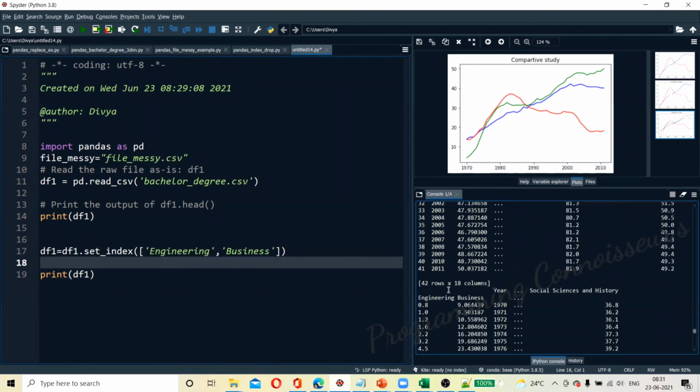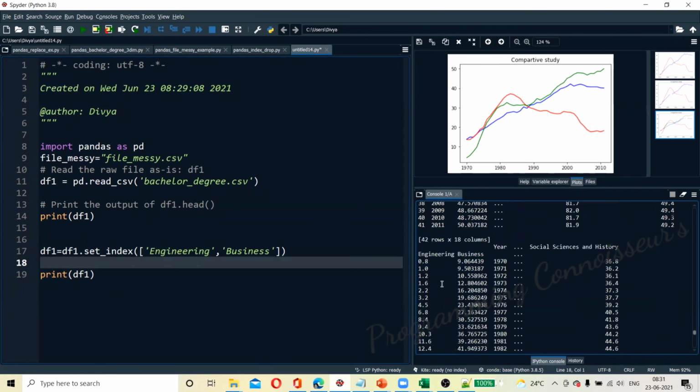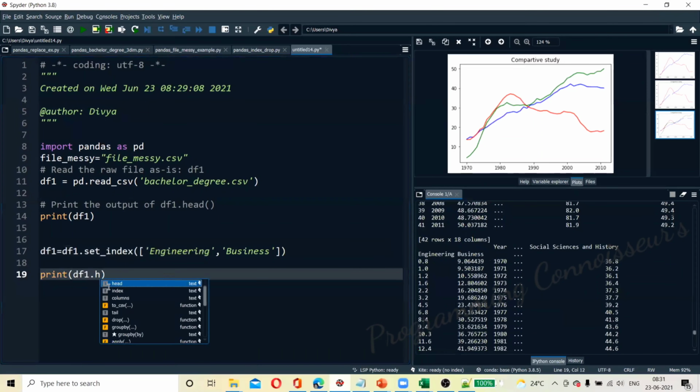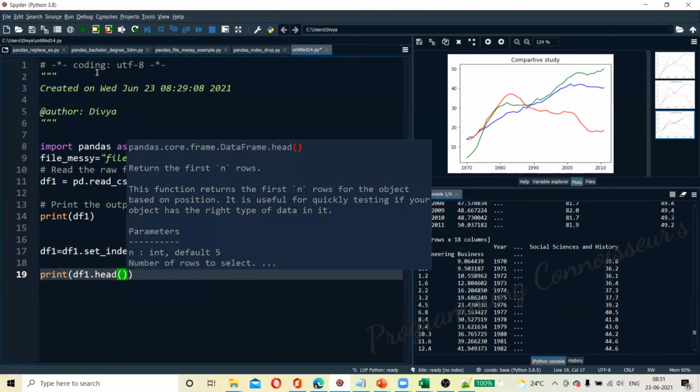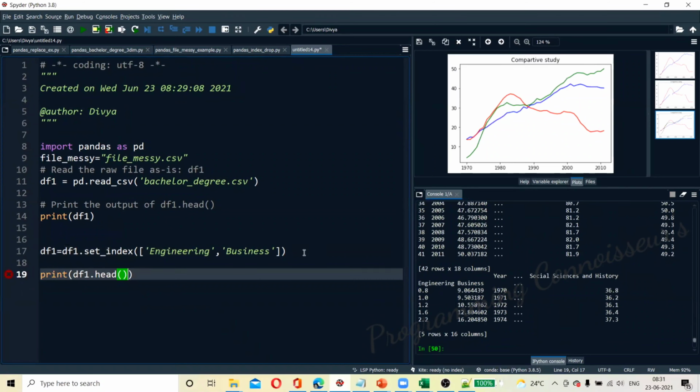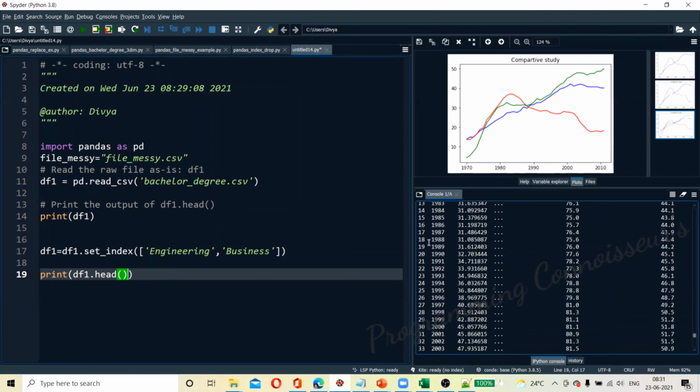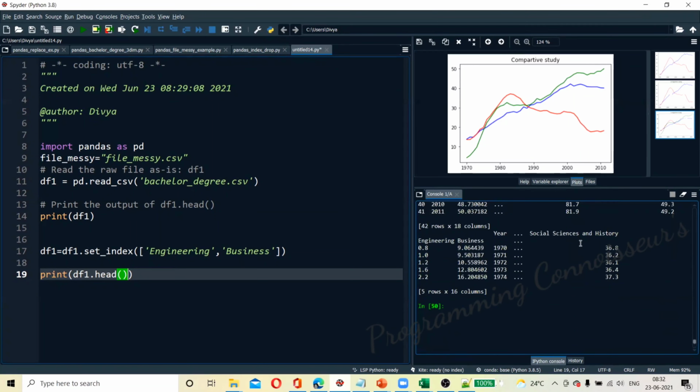Now if you observe here, we are playing with the data, and we have an index already. My column data has become an index.